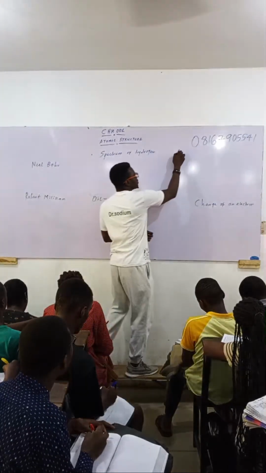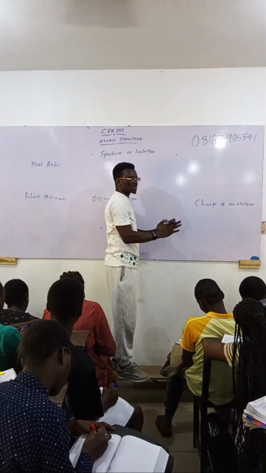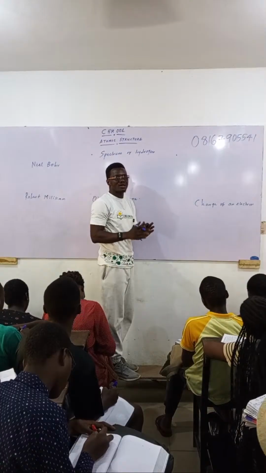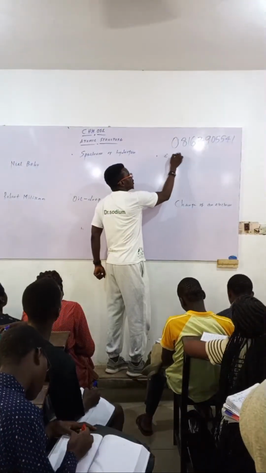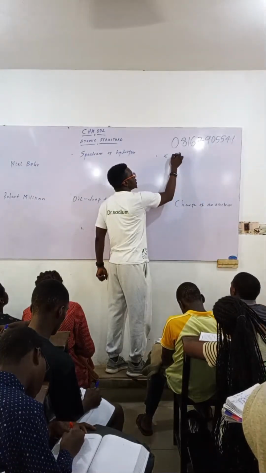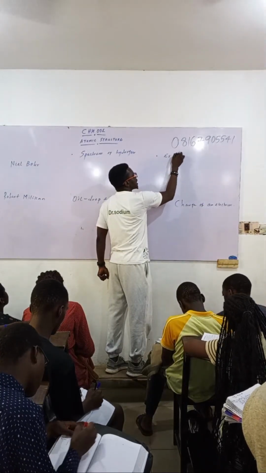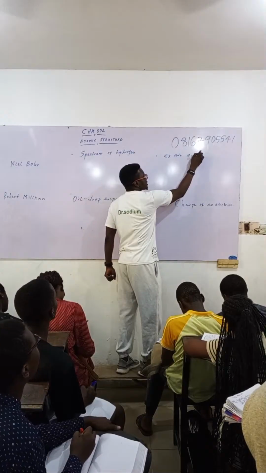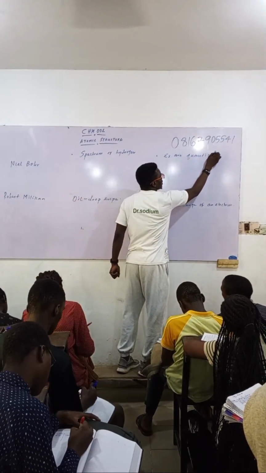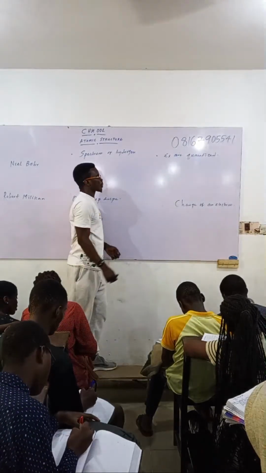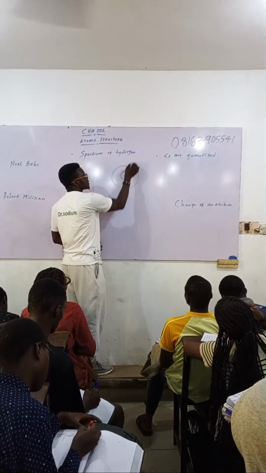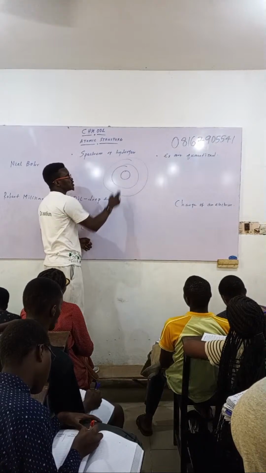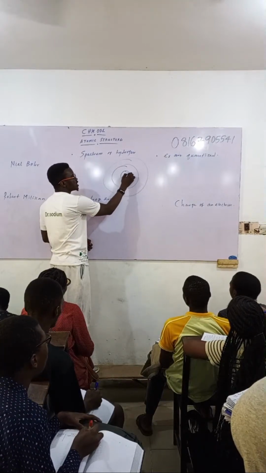So he said that electrons are localized. They are found at a particular energy level. So every electron is quantized. Let me put it that way. So if these are the orbits, this orbit here is the K shell.